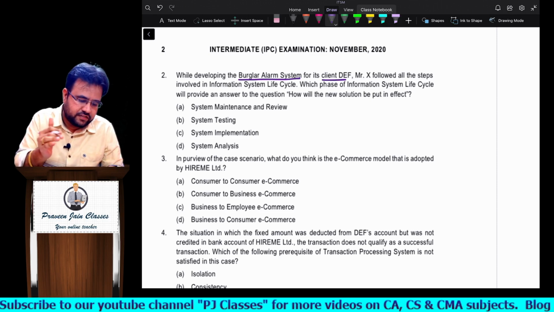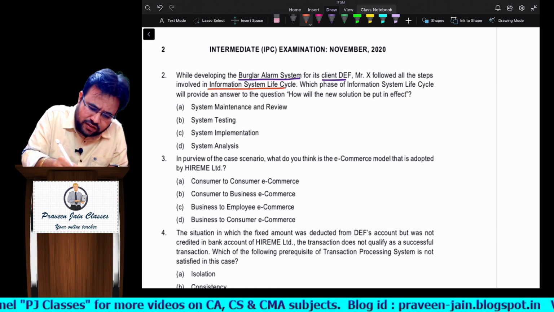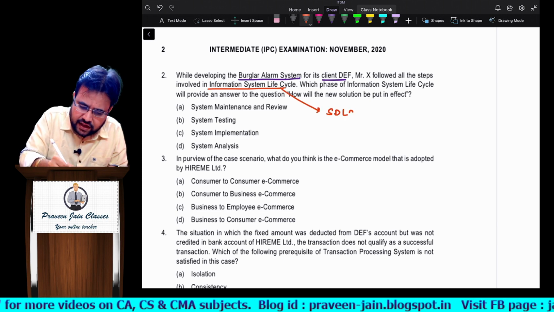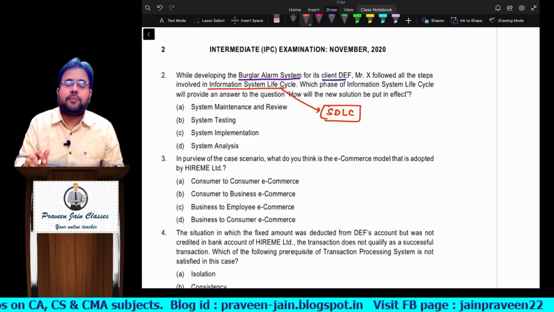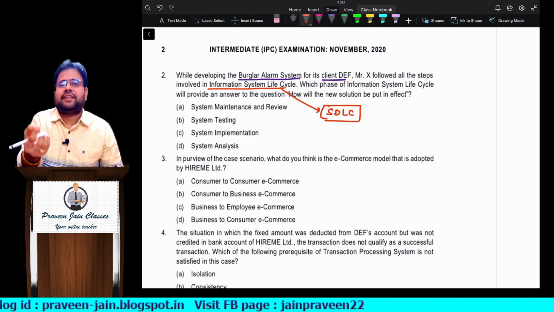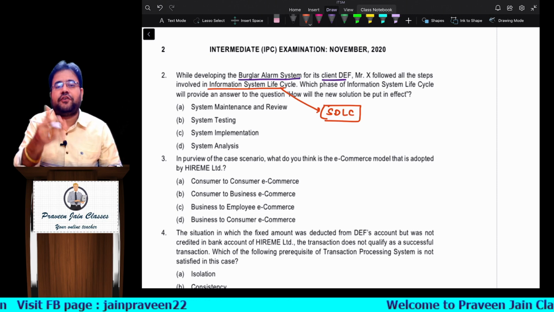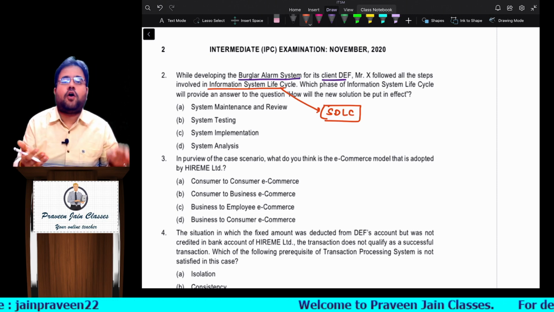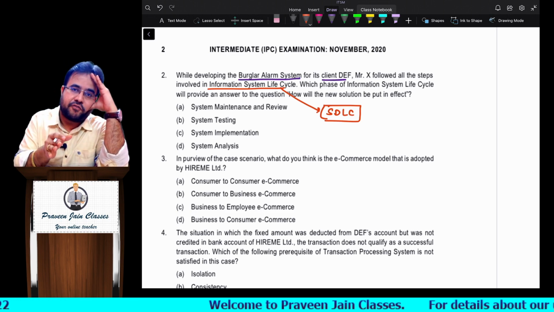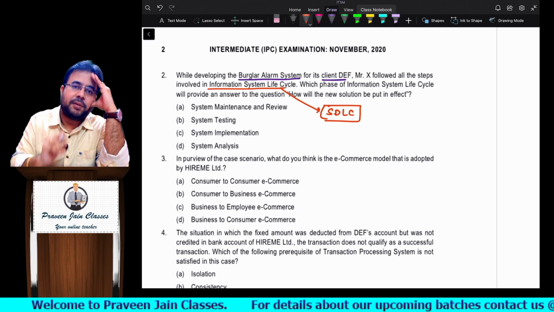Now, while developing the burglar alarm system for its client DEF, Mr. X followed steps involved in the information system life cycle, sir. Okay, so this is nothing but the SDLC they are talking about. So in the system development life cycle, the burglar alarm system is simple: at the end of the day some software you have to prepare for that, sir. For developing software you have to follow some stages, and the series of steps which a developer follows for effectively developing a software or a system is what I mean by SDLC.